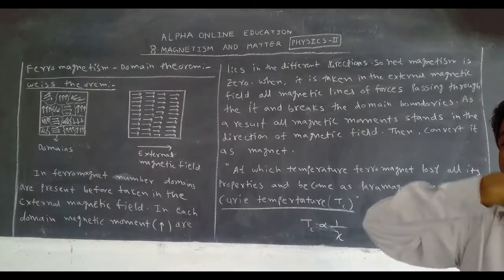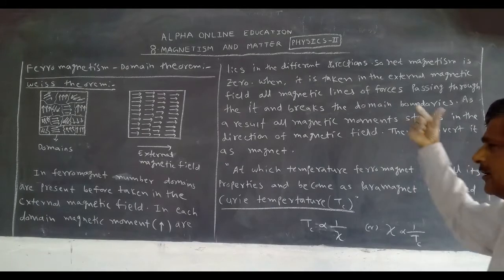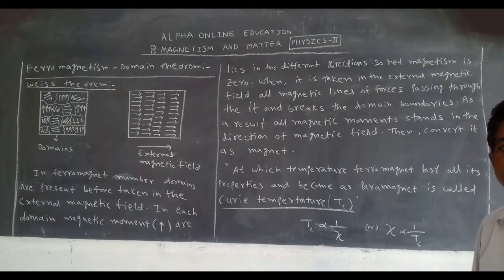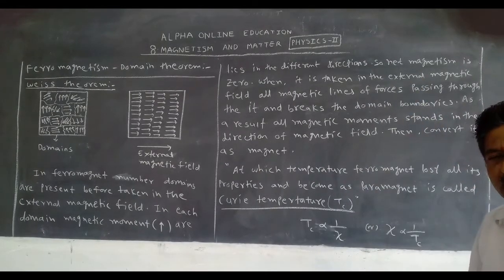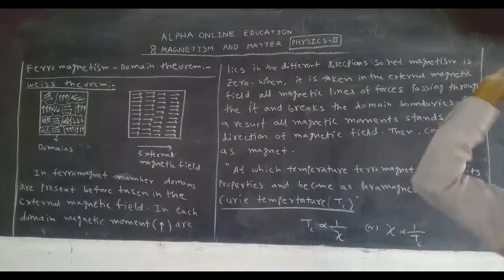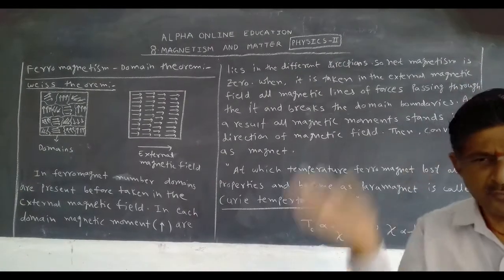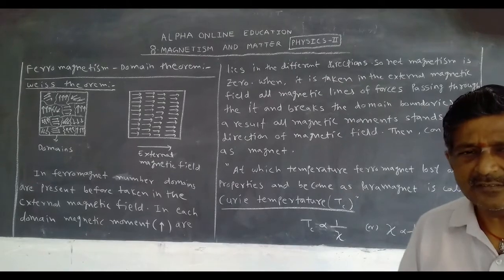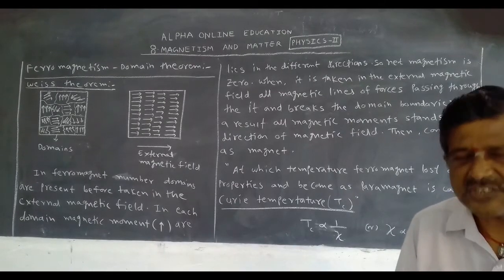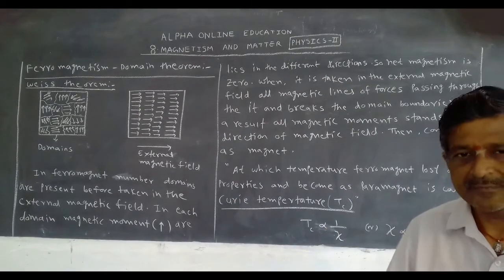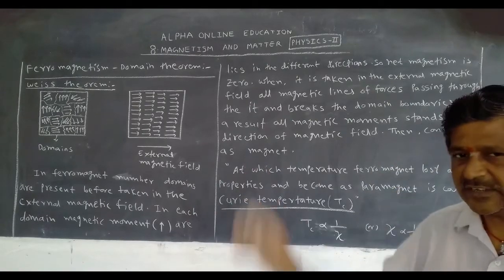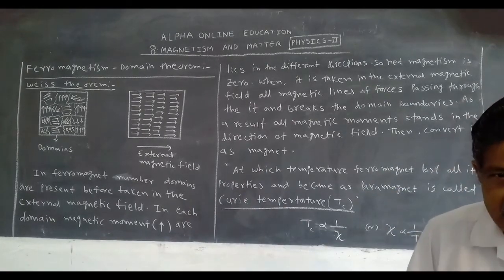So it becomes a magnet. If it is removed from the external magnetic field, the domains never form again. That's why it remains a magnet. This is what happens in the ferromagnet.